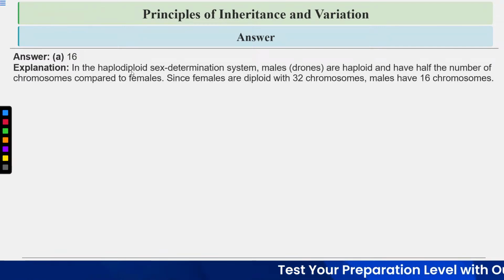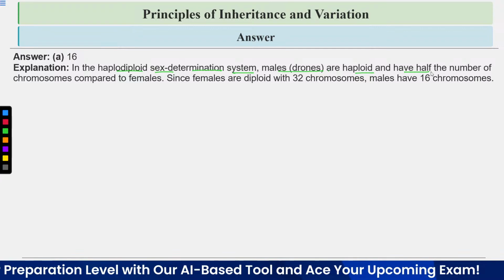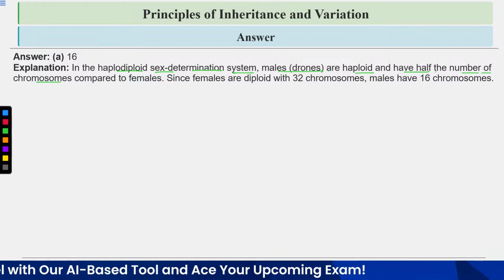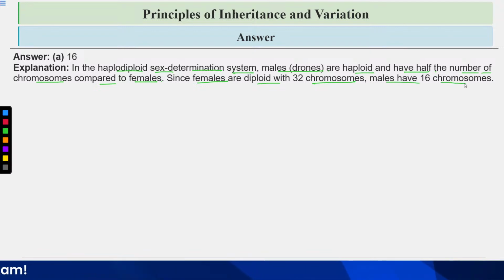Let's have a look at the explanation. In the haplodiploid sex determination system, males, which are the drones, are haploid and have half the number of chromosomes compared to females. Since females are diploid with 32 chromosomes, males have 16 chromosomes.